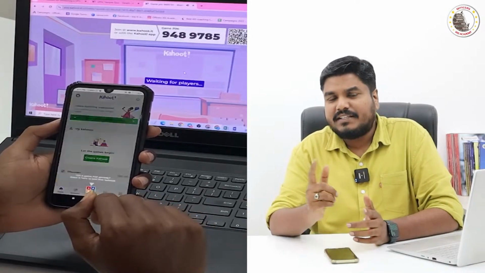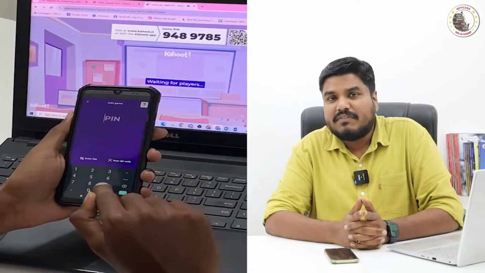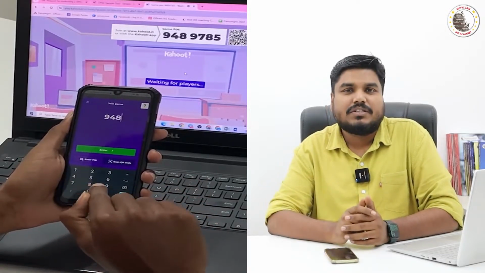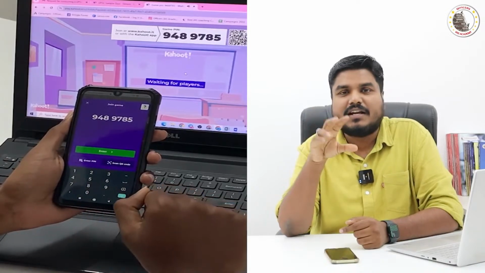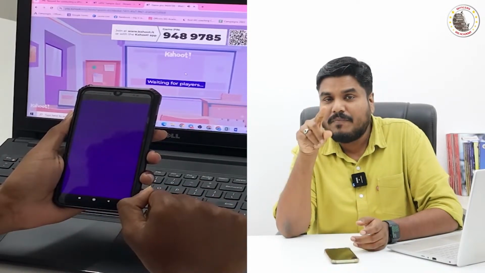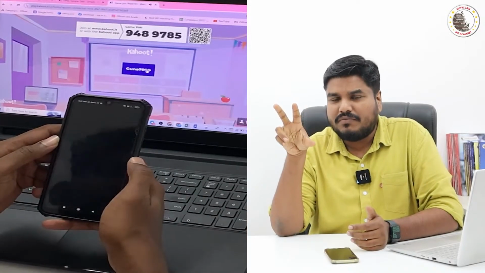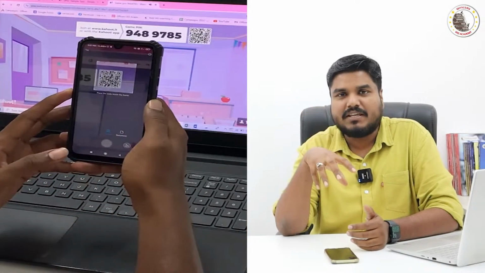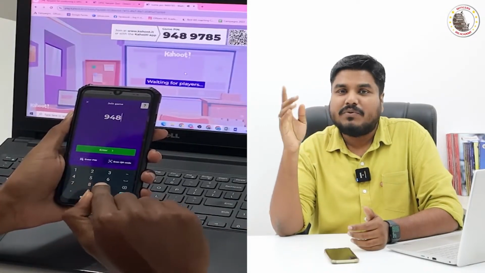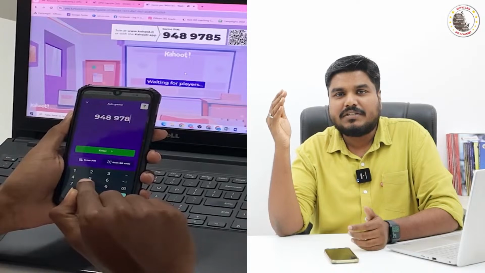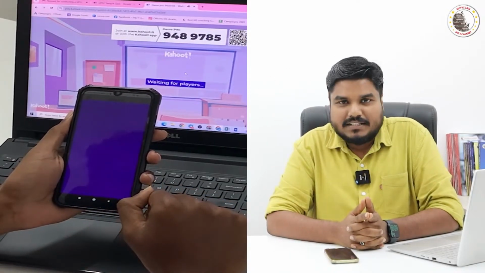Every Saturday at 6 p.m. in the live video, I will be giving you a 7-digit PIN. You have to enter that 7-digit PIN in your installed Kahoot application. Or we will give you a QR code. If you are not interested in installing the application, you can scan the QR code in the web browser. You can open the web page, enter this 7-digit PIN number, and participate in this quiz program.